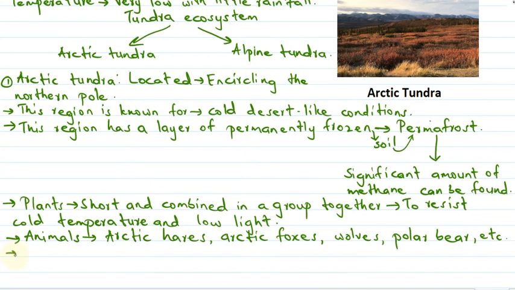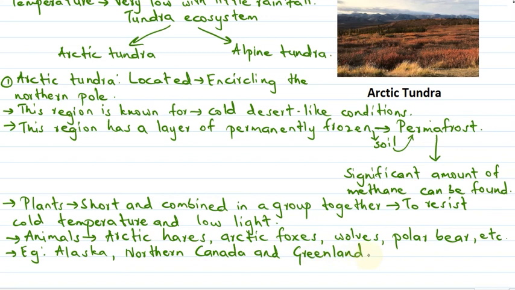We can consider here an example. We can take the example of Alaska, then northern Canada, and then we can include Greenland. These are the examples where Arctic tundra can be found.